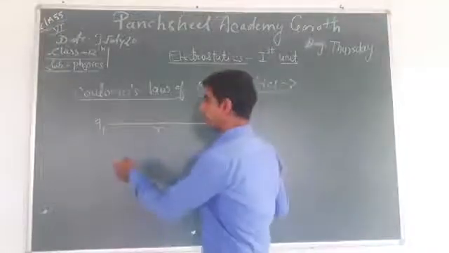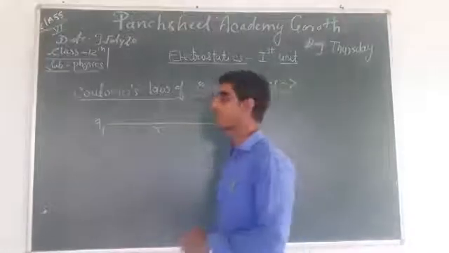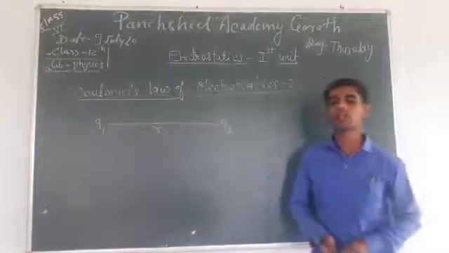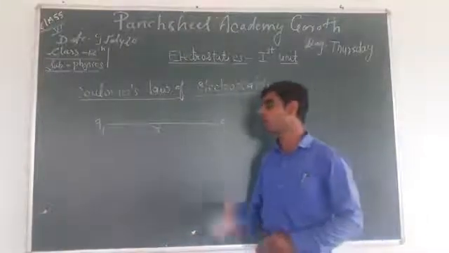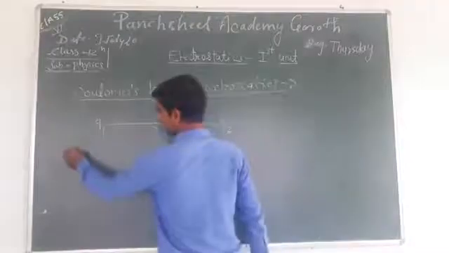Then according to Coulomb's law, the force exerted by these two charges is directly proportional to the product of the two charges. What is the first point?